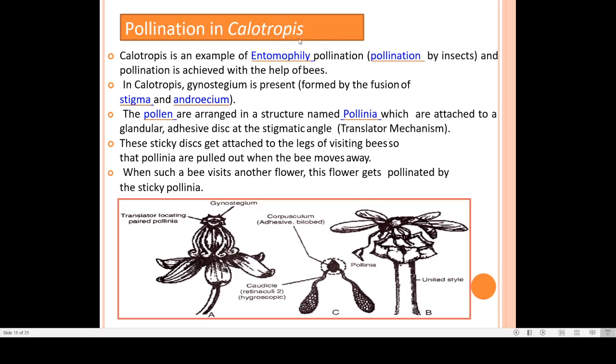Calotropis is the plant where cross pollination occurs. Here also you can see an insect is visiting, and here pollinia is present, like here on this stage-like structure. When this insect visits this flower, this pollinia gets attached to the legs of this insect, which has pollen grains, and when it visits another flower, these get shed over there, and this is how pollen grains get transferred to the stigma of another flower.